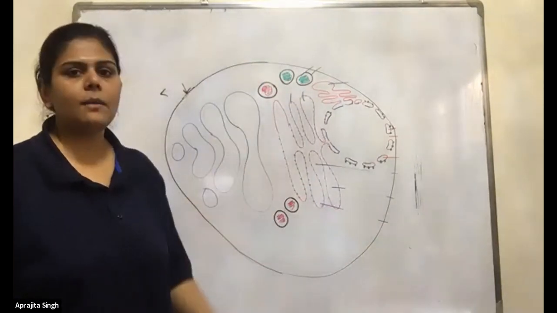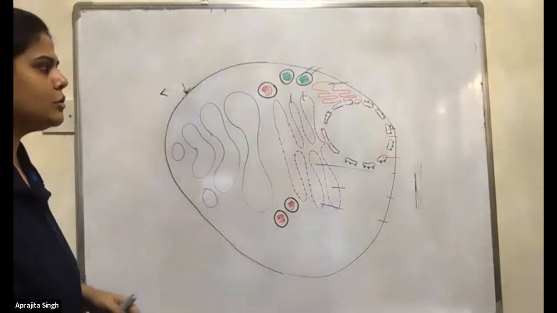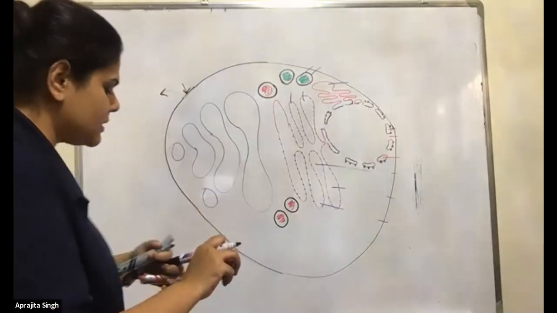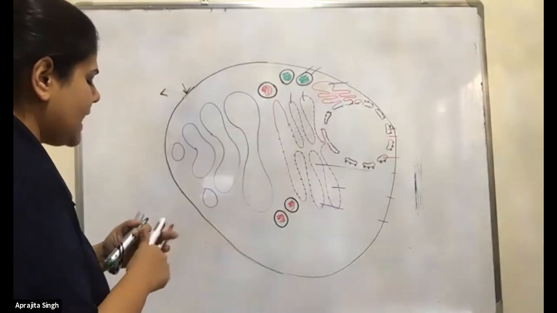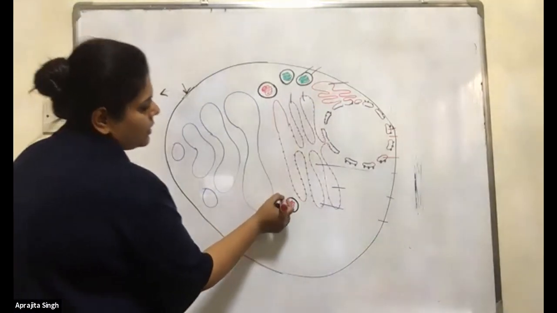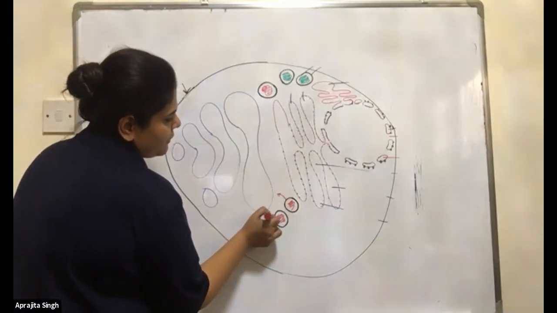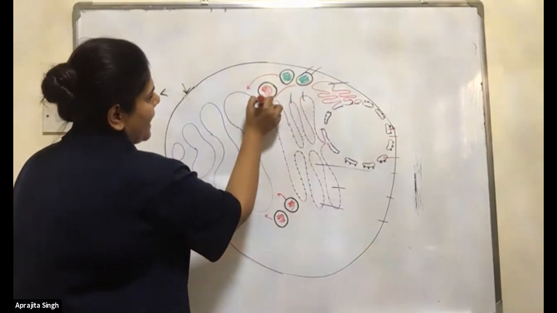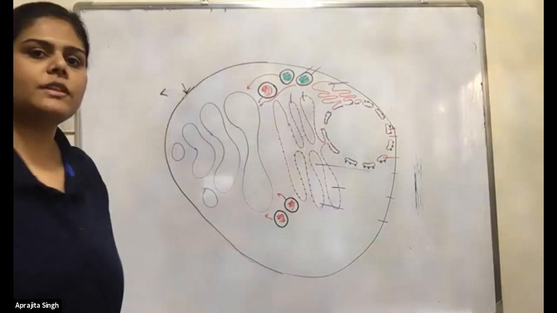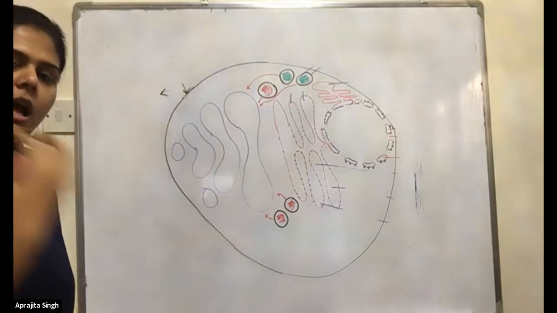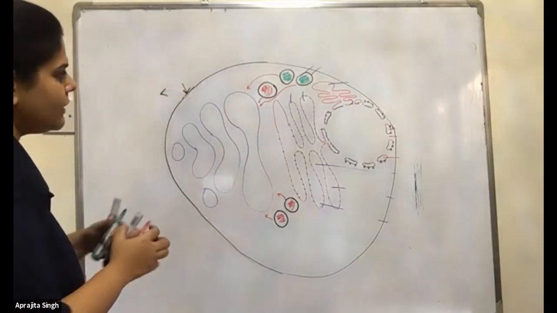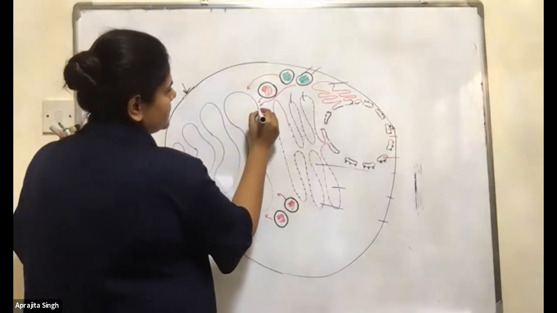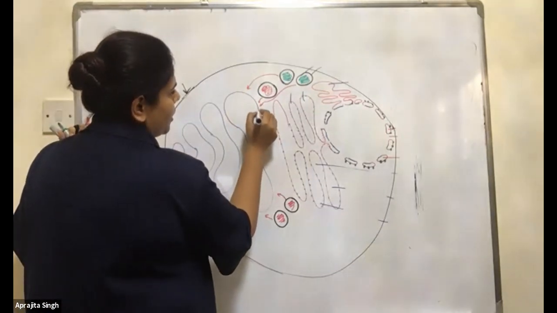Even the Golgi apparatus, I will tell you the whole story now. First, we will discuss the exact function. Now, they will first go to the Golgi and say, please package us properly so that we can transport outside.